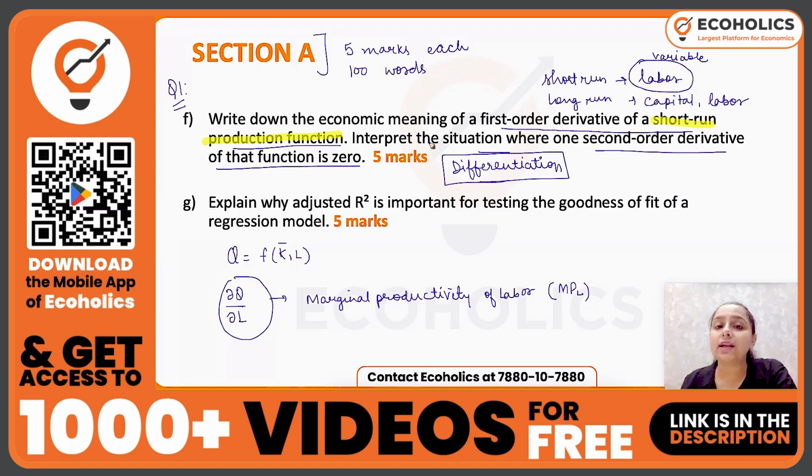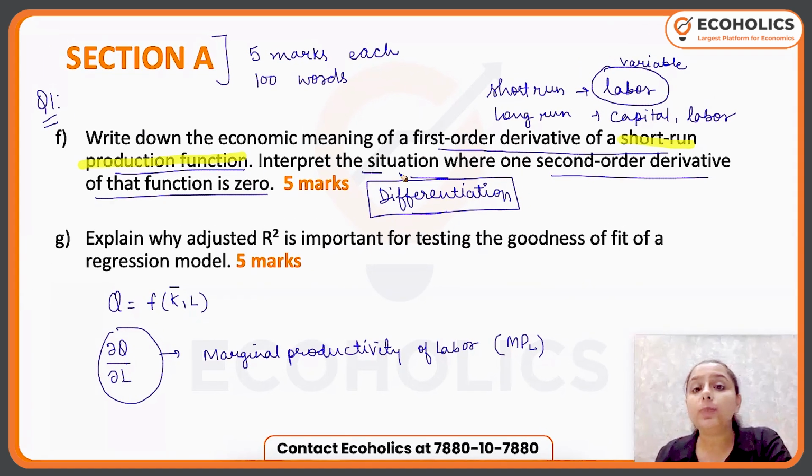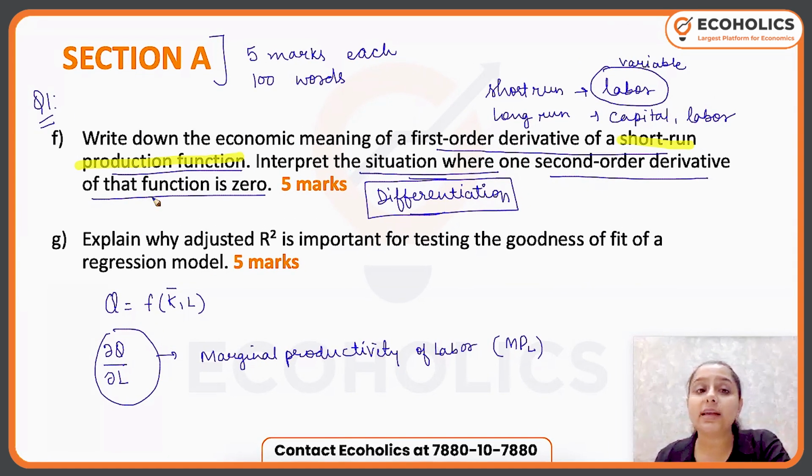Now coming to the second part of this question. Interpret the situation where the second order derivative of the function is 0. Now, second order derivative. So understand one thing. They have asked you first order. Now they're asking you second order derivative. Second order derivative always tells you the curvature of the function.